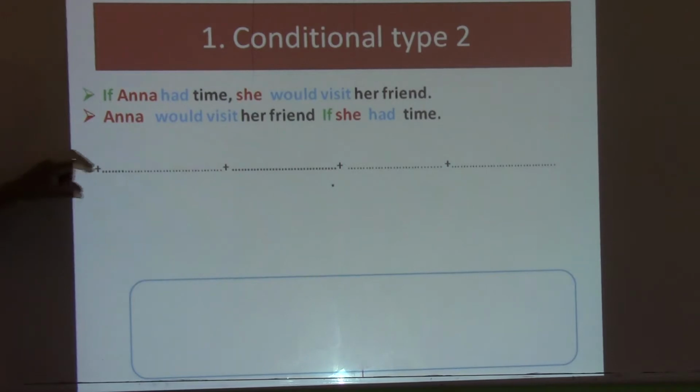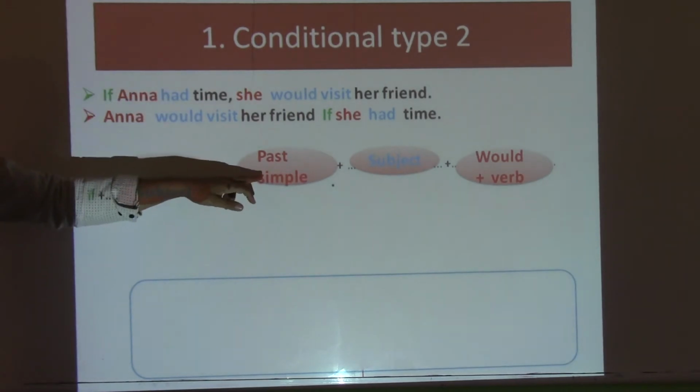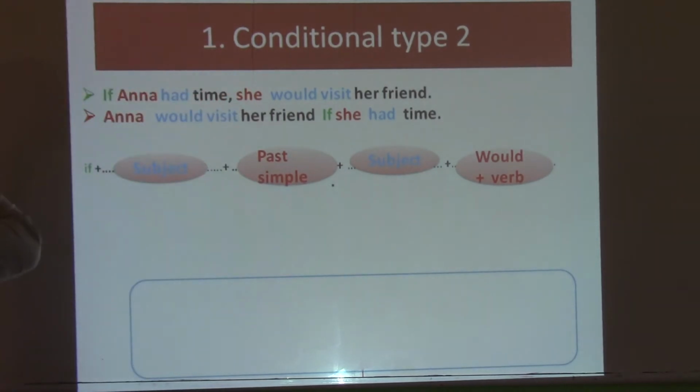So in this form, we are going to review the rule. We have if plus subject plus past simple, plus subject plus would plus verb. As you see, the words are written in color. Anna means the subject. Had is past simple. And would: subject plus would plus verb. She would visit. Okay, so this is for the form.